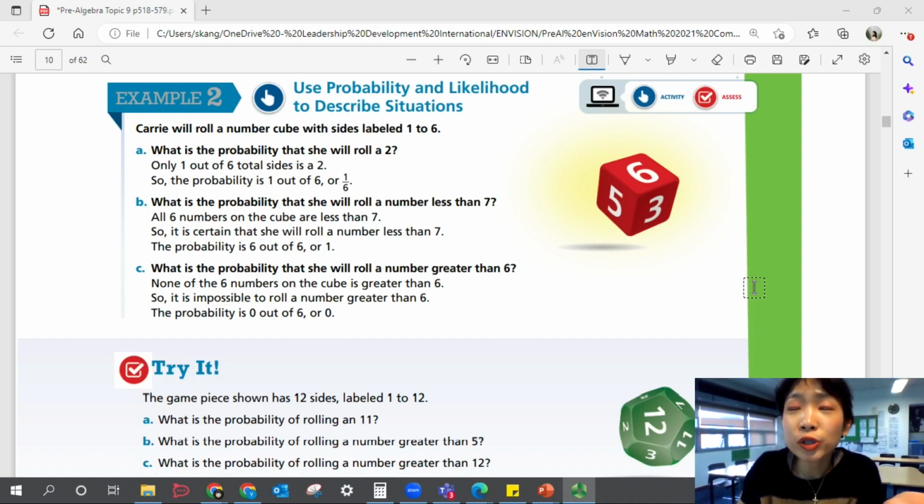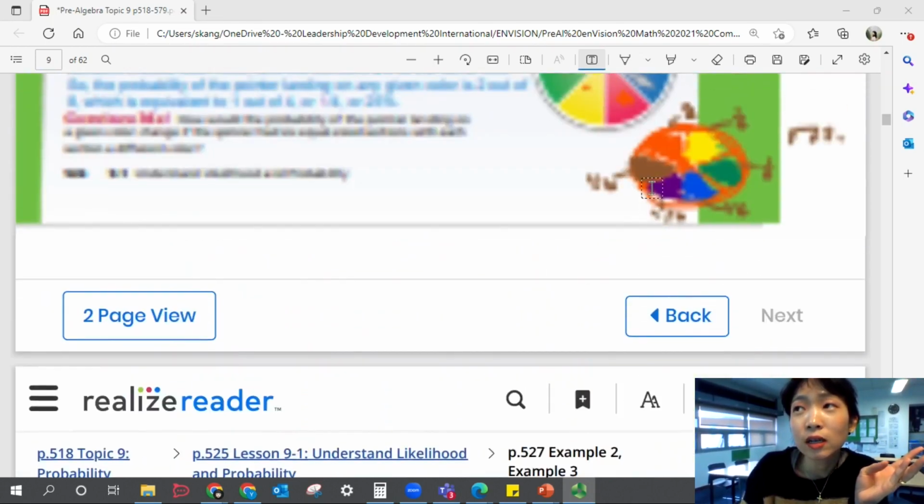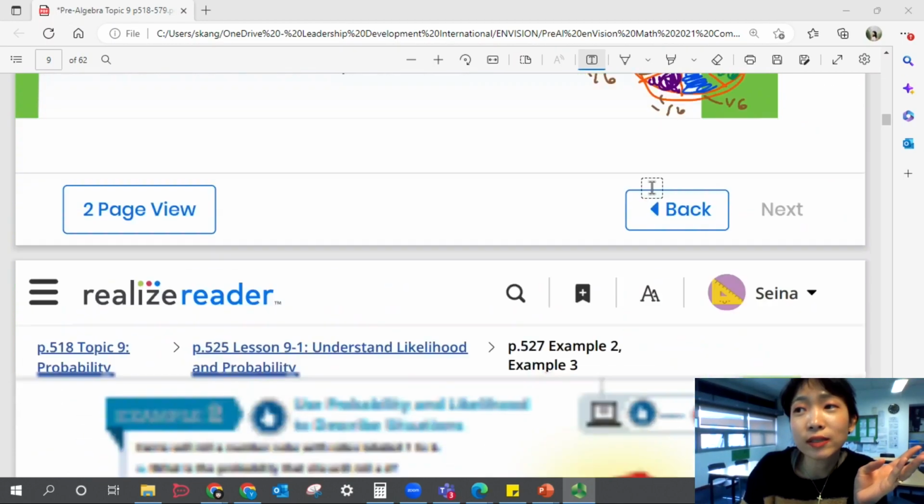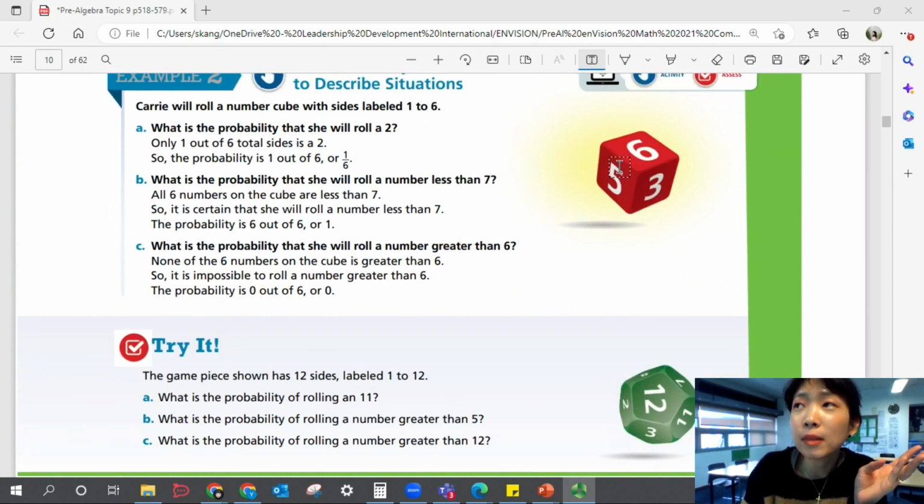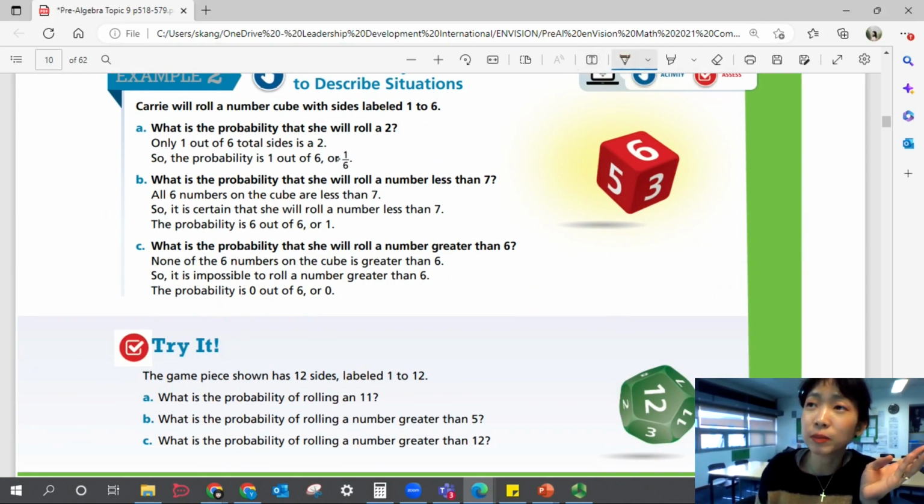How many 2s do you have in a die? 1, right? So only 1 out of 6 total sides is a 2. So probability is 1 out of 6, or 1 over 6, or we talked about it in the last question, about 17%. Okay? Don't forget the percent if you're going to go with the percentage.